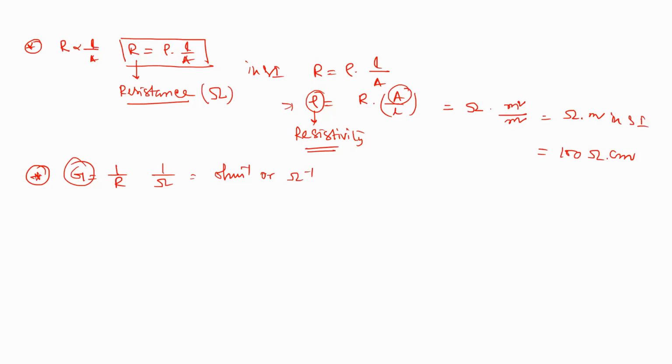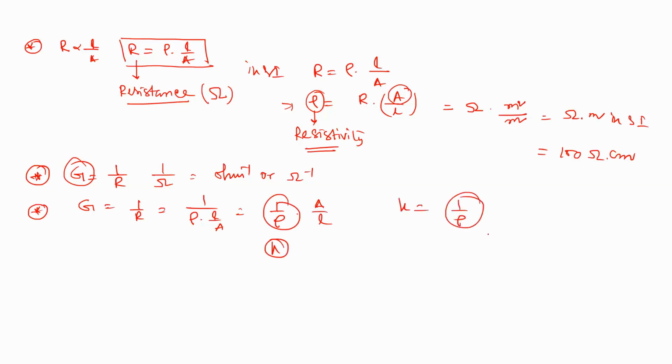Now what will be the unit of the conductivity? We know that G equals 1 by R, and R equals rho into L by A. That means G equals 1 by rho into A by L, so the conductivity equals 1 by rho.